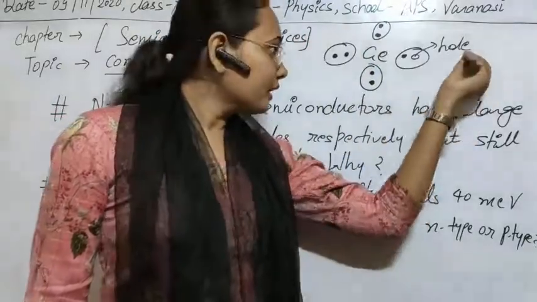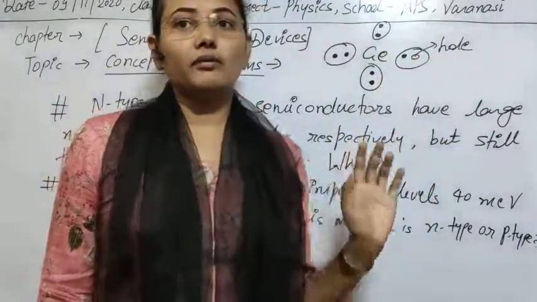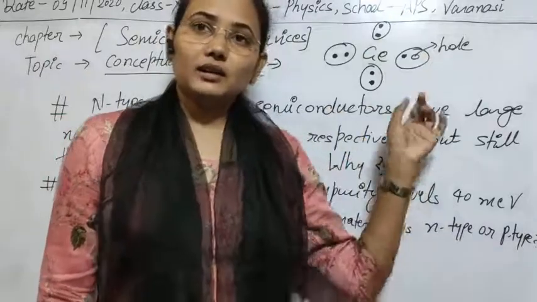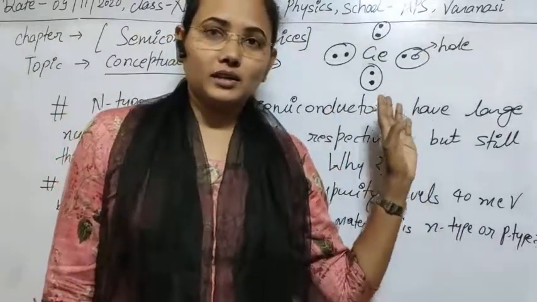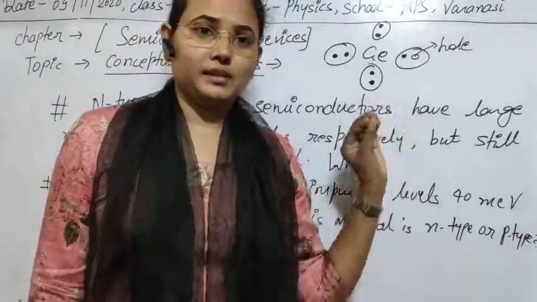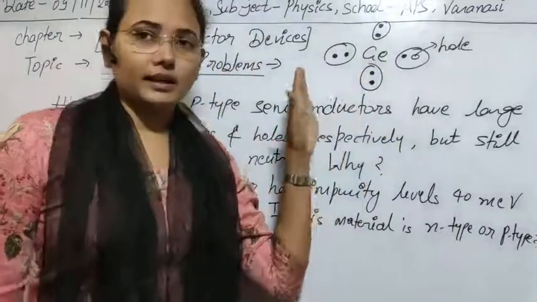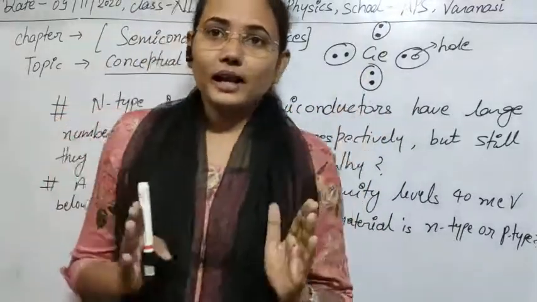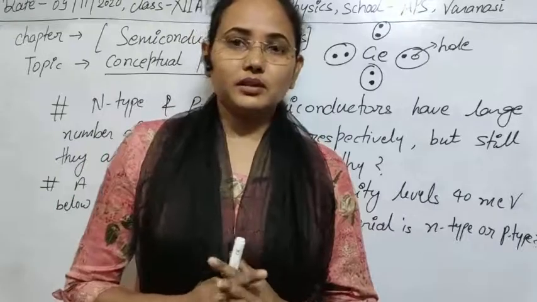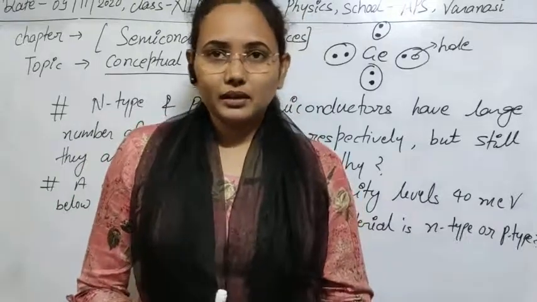But if it accepts any electron from the outside, then it will get a negative charge due to that acceptance.